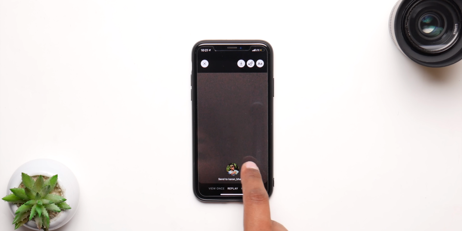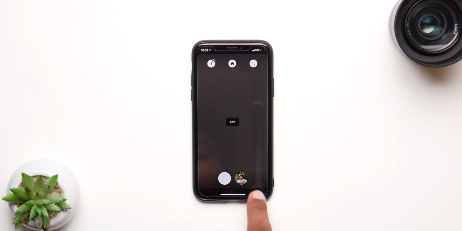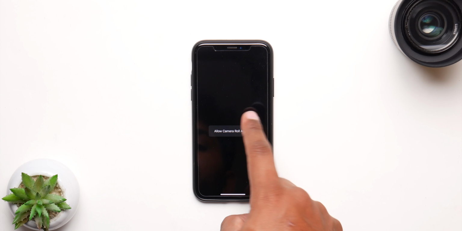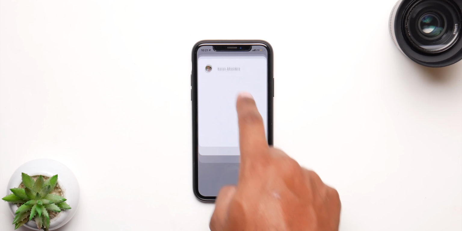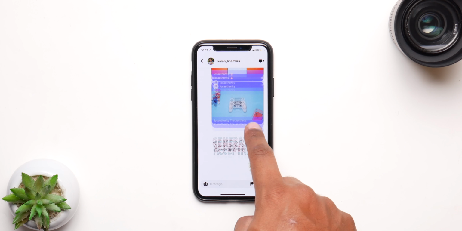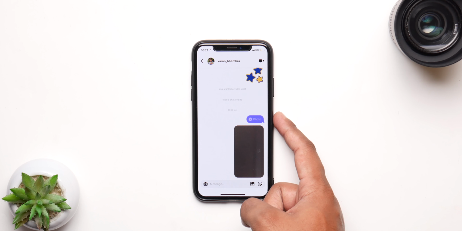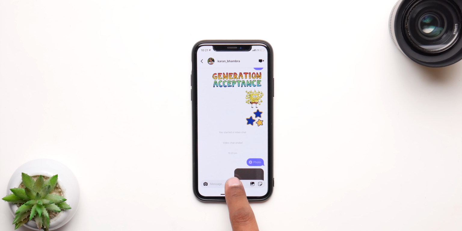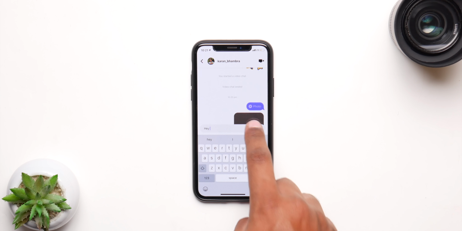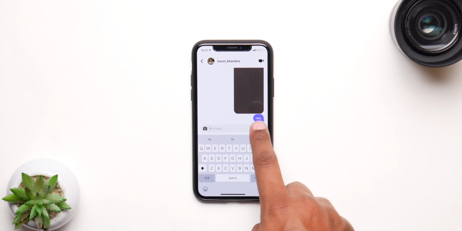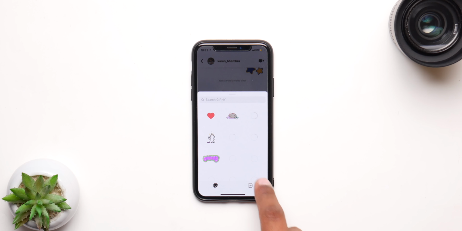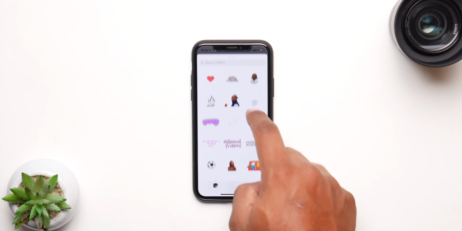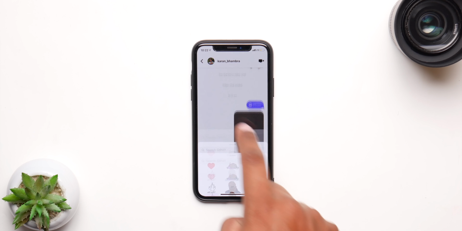Now when you click on a person's picture, you can take pictures, and you have three options from here. You can send it as a picture or as a chat message, and I'm gonna show you how that is different. So I just sent an image to myself, and I already sent an image to myself a couple of seconds ago. You can see right here these two were sent in a different way. The first one is inside this bubble, so when you click on it, it expands. The second one is a part of the chat. You can send it in both these ways, so that gets the job done. You can also send stickers and GIFs just like Insta, so it's pretty simple.